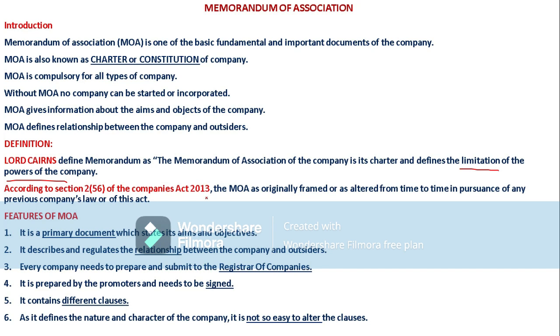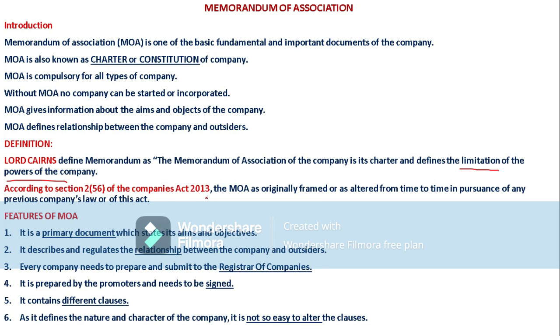Why? Because in the Memorandum of Association, we see the aspects of the powers, principles, conditions, and the aims and objectives of the company, all originally framed. And as altered from time to time means they can be changed from time to time according to the provisions of the company's law or Act only. But actually, the memorandum of association is not easy to change.